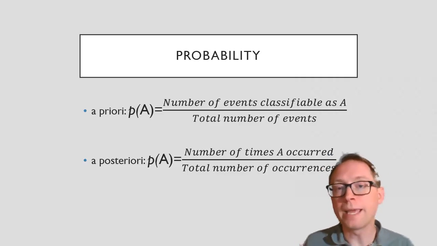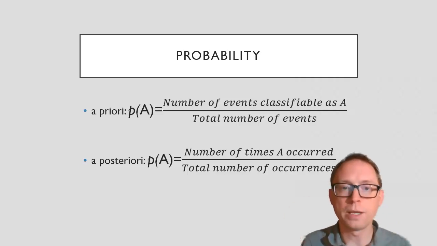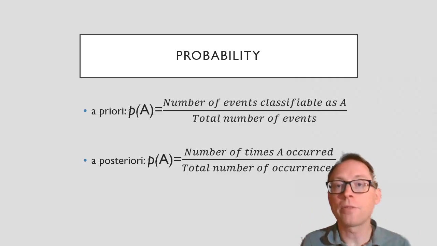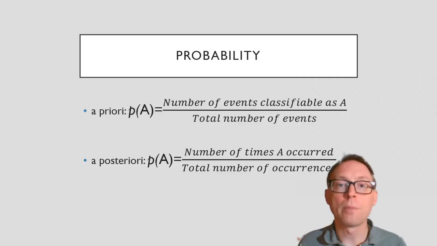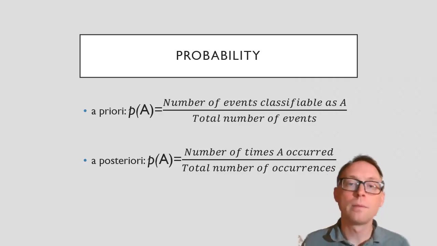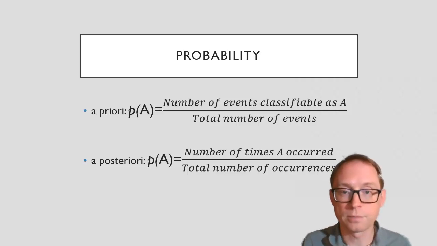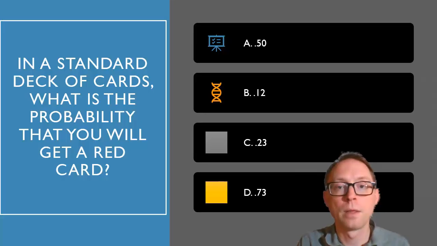So we might not be exactly accurate a posteriori, but we know overall what it should be. In the same way that the casino knows a priori the probability of them winning, a posteriori might be that you win a few times. Okay? That's the difference in this mentality and the math that we're going to do. So the math that we're going to do is all a priori math.